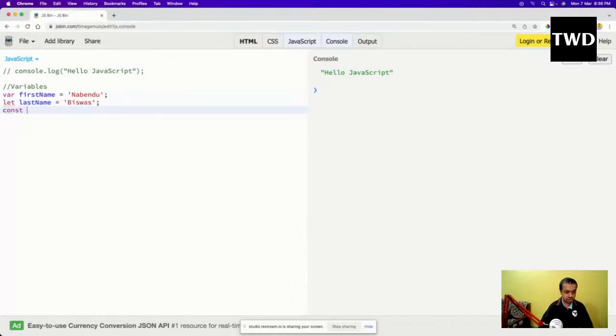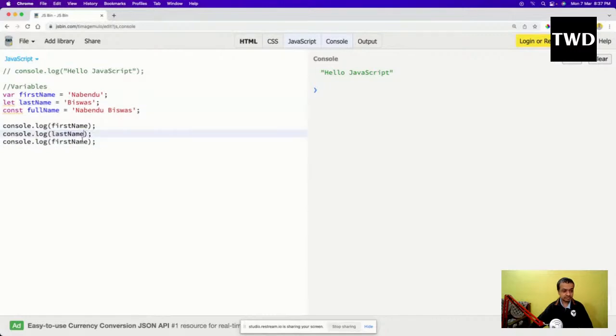Const is also there. So you might not see much differences here, but later on we'll see what the differences are. We're going to see all the differences. Okay, so this is what I'm going to do, and console.log of first name, last name, and full name. If I clear it and run it, it will show like this.